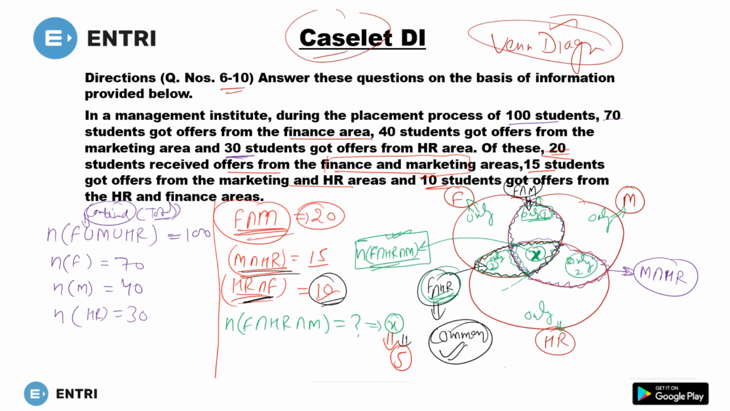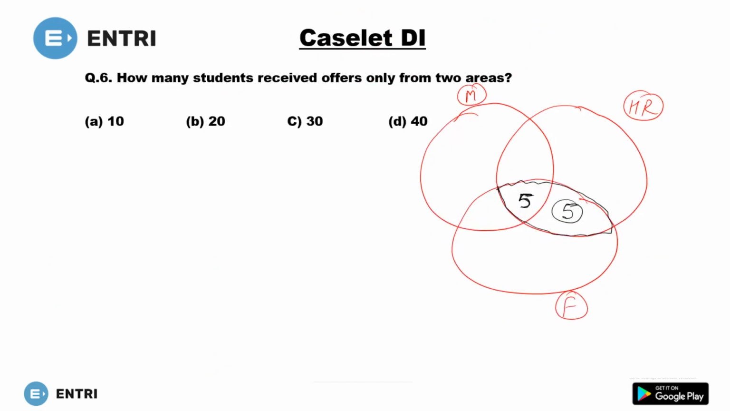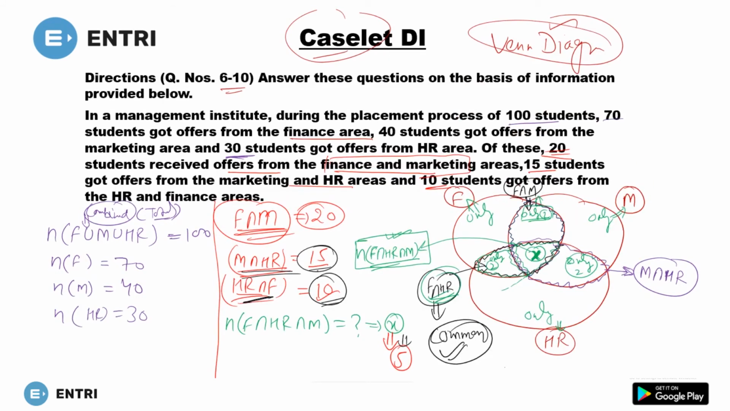In marketing and HR, the total is 15. In marketing and HR means in this area, there will be a total of 15. 5 are already here, so we will have 10. Done. Move to the next.